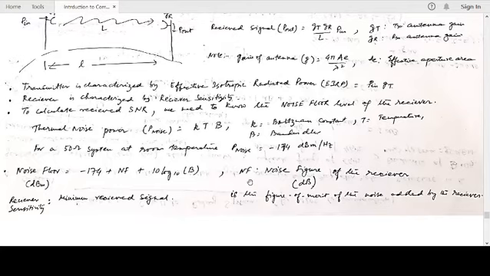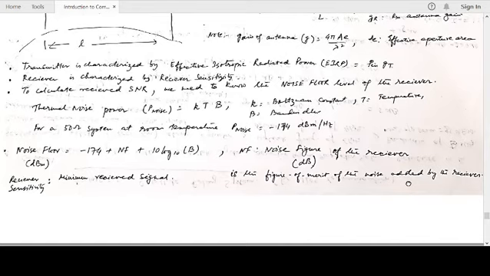So noise figure of a receiver is a figure of merit of the noise added by the receiver. It's typically expressed in dB. What does it mean? That means if I have a receiver and a signal to noise ratio SNR input to the receiver, it passes through the receiver, and at the processing I have a signal to noise ratio output.